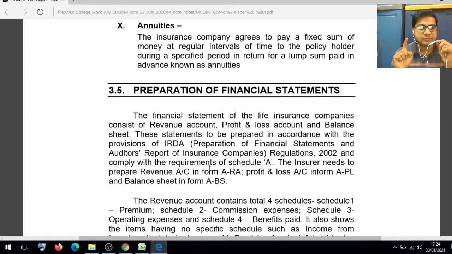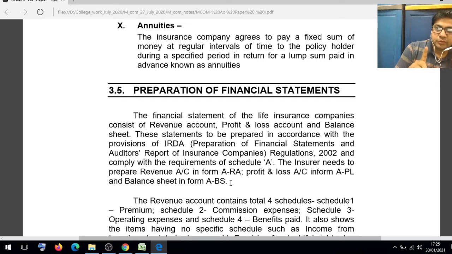A life insurance company needs to prepare the revenue account in Form A, that is RA, the profit and loss account in Form A, PL, and the balance sheet in Form A, BS.